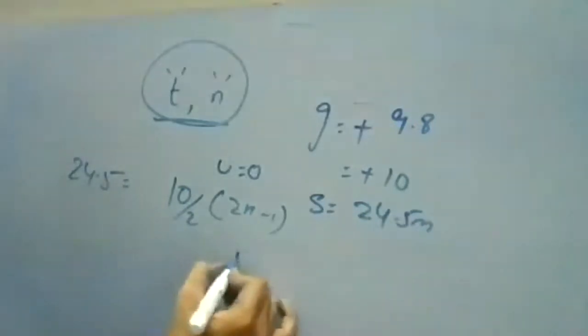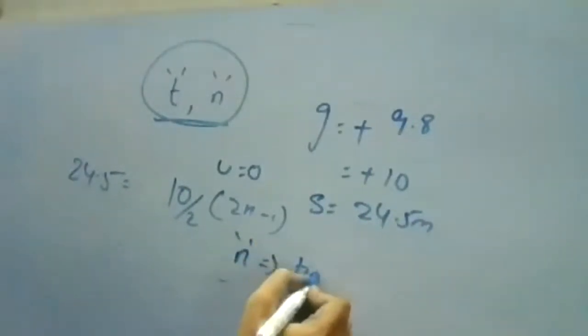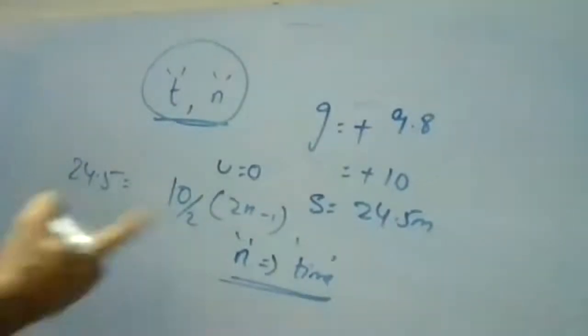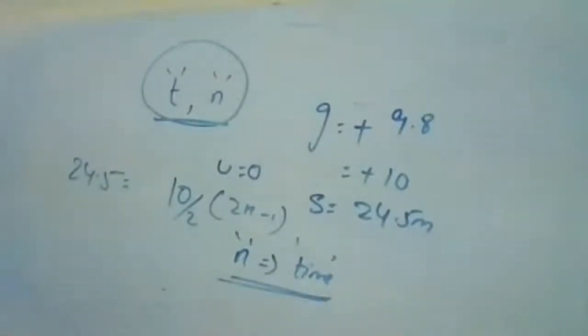Whatever n you are getting, it is your time period. It is your nth time period. So we're going to find the nth time period. Try to find n from this.